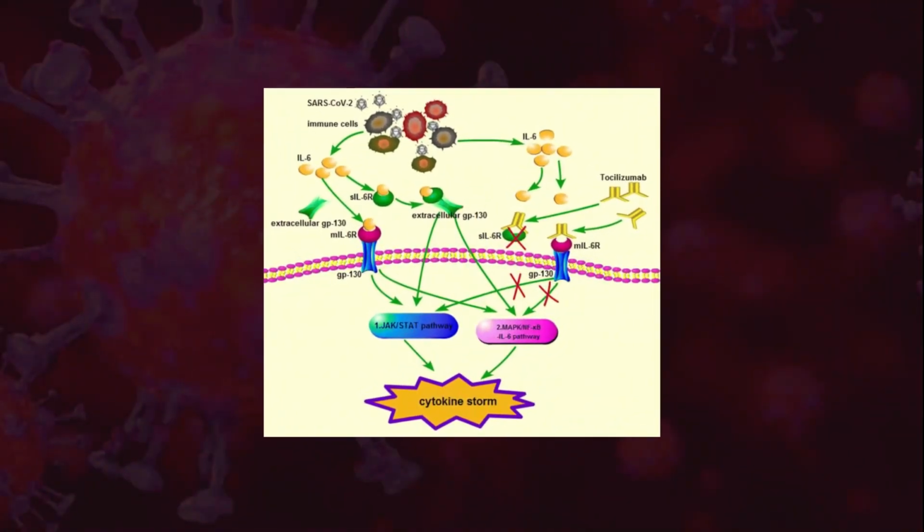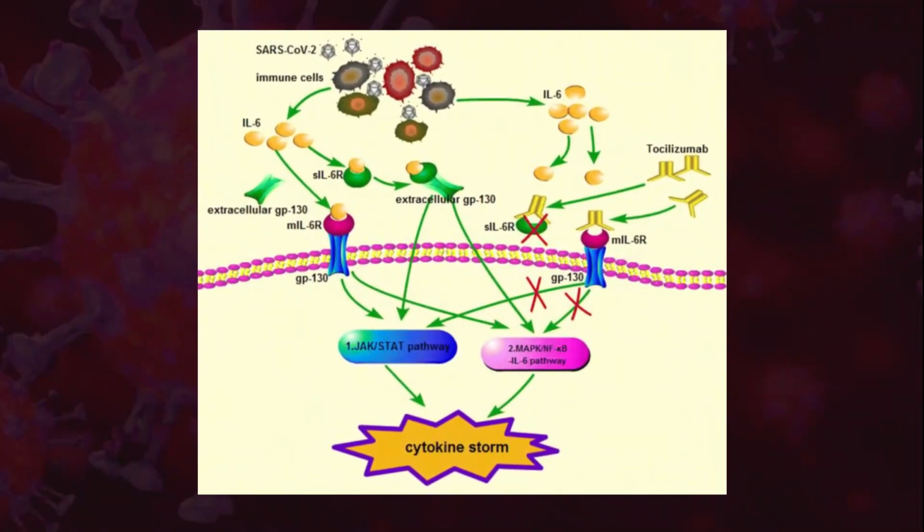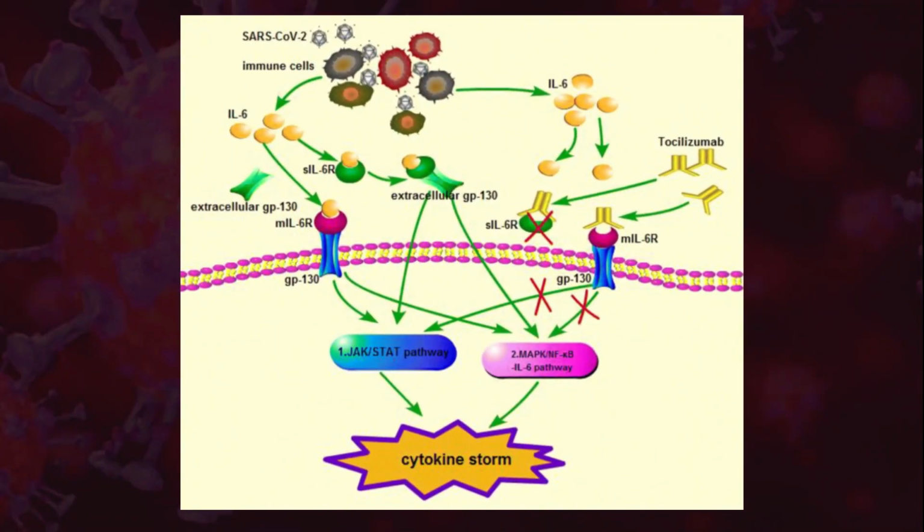Now we are much more familiar with how this cytokine storm develops. It is because of a dysregulated immune response where the cytokines are released in an excessive amount. Released cytokines cause local and systemic manifestations and also damage the tissue. Interleukin 6 is a major contributing factor, and tocilizumab specifically binds to interleukin 6, thereby inhibiting the further cascade of inflammation and release of other cytokines which damage the tissues.